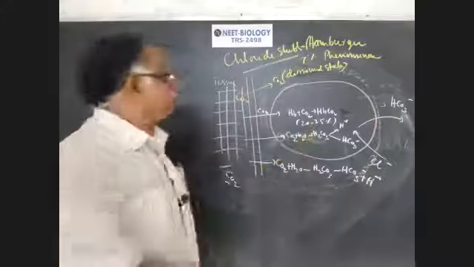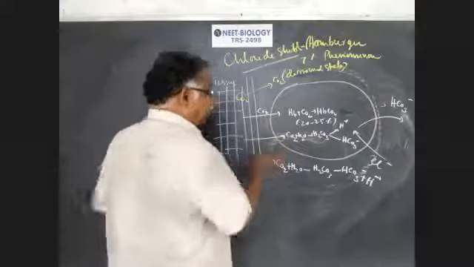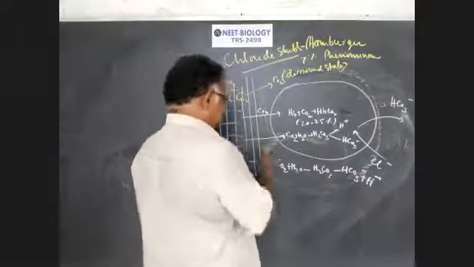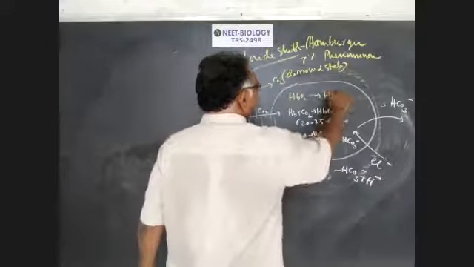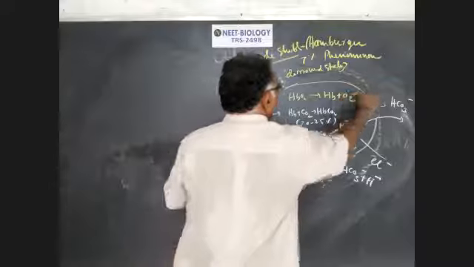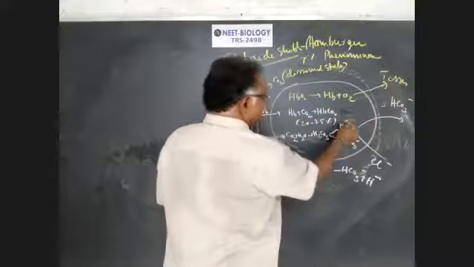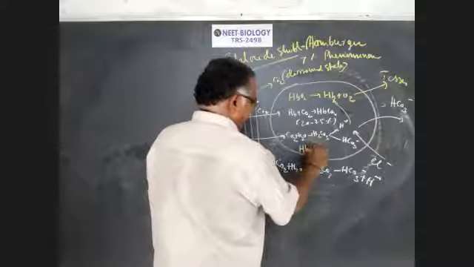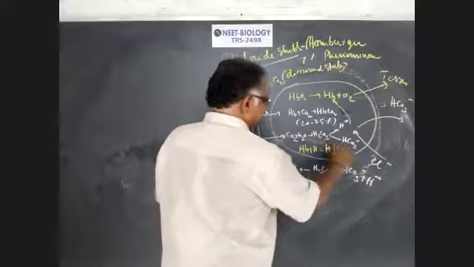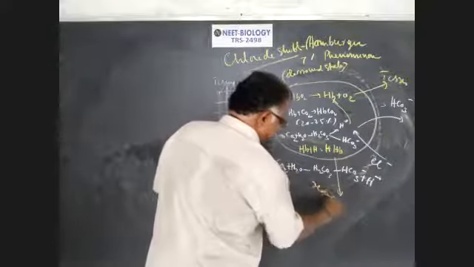These are the changes that occur at the tissues. At tissues, HbO2 dissociates into Hb plus O2. O2 is supplied to the tissues. The hydrogen ions combine with Hb, forming HHb, what is called reduced hemoglobin.